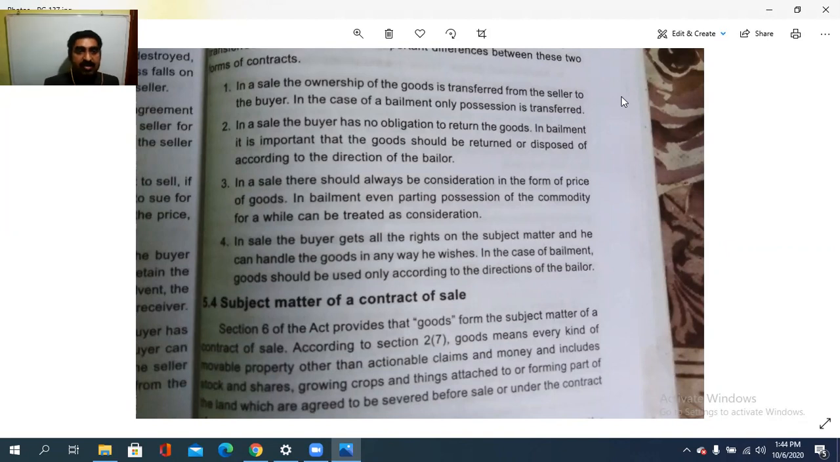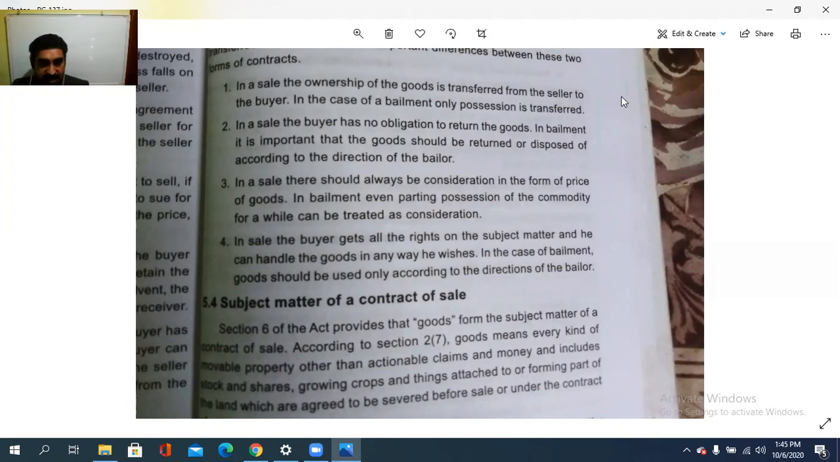But in bailment, based on the directions given by the bailor, either the goods should be returned or disposed of. The third is that in a sale there should always be some consideration in the form of the price of the goods. While in bailment, even parting with the possession of the commodity for a while can be treated as a consideration.